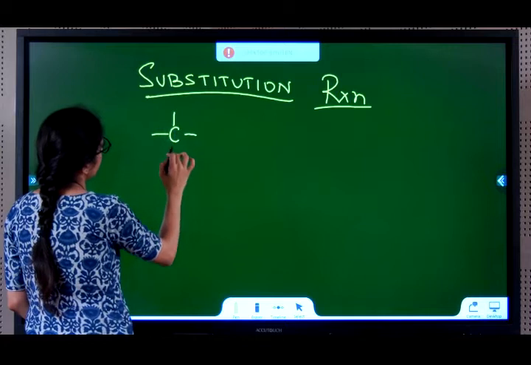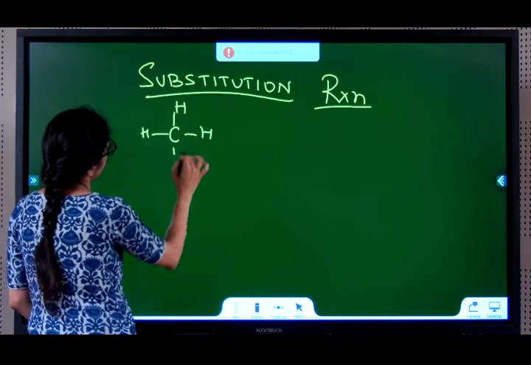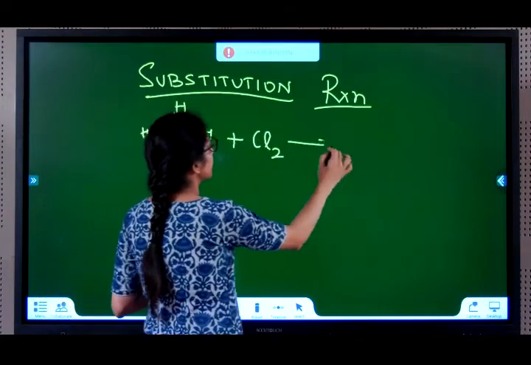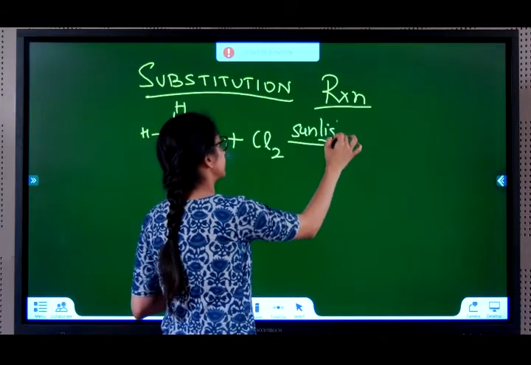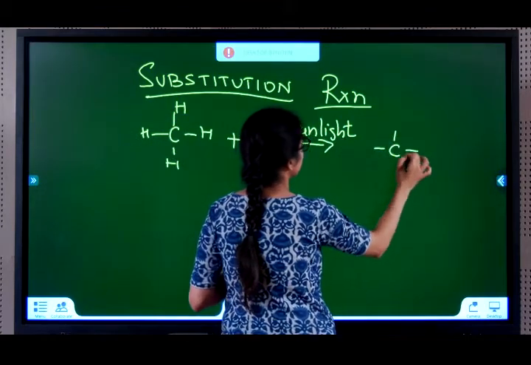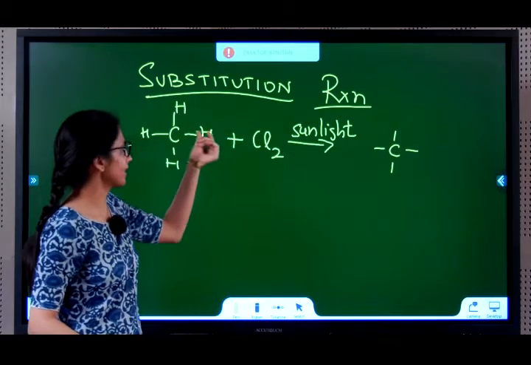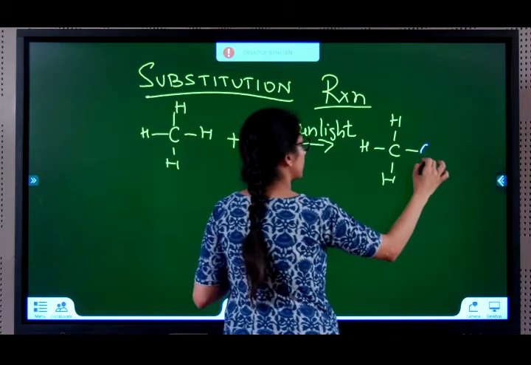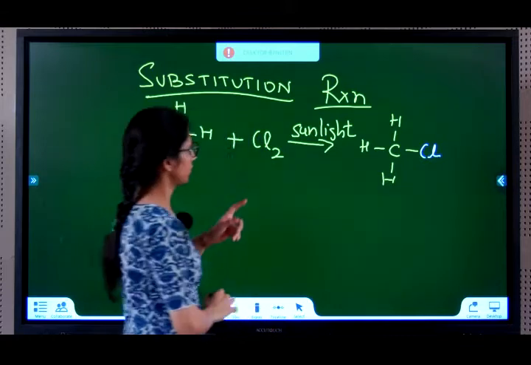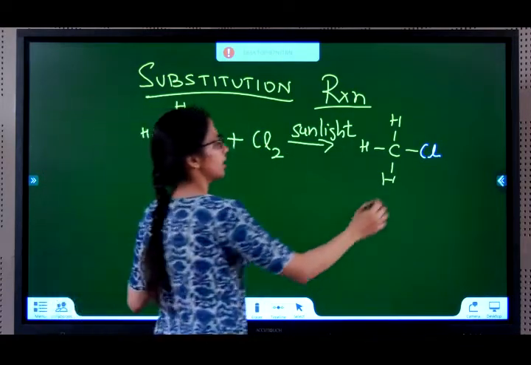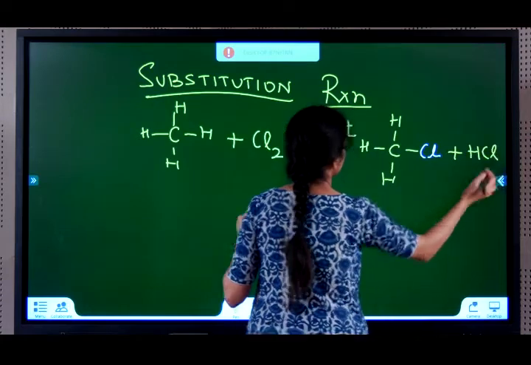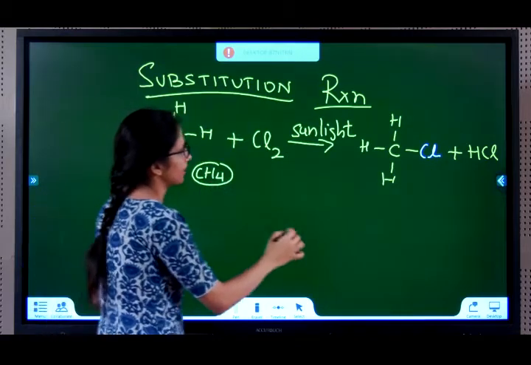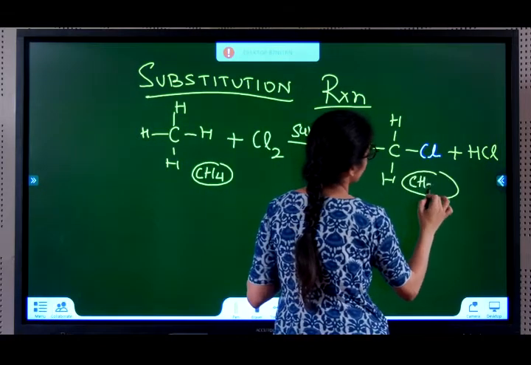Methane, CH4, reacts with chlorine in the presence of sunlight to give: one H goes away and one Cl sits there. One Cl here and one H here combine to give HCl, right? So this is CH4 and this is CH3Cl.